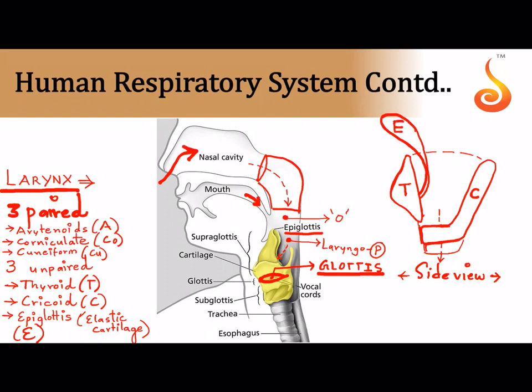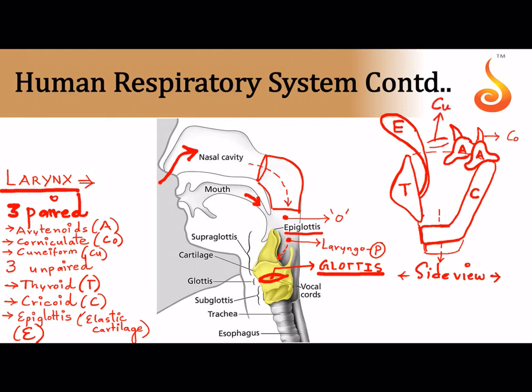And then from the cricoid cartilage, sitting on top of the cricoid cartilage, you have these two. Now this side, as well as one on the other side, is referred to as the arytenoid cartilage. So let me call this A. So A is paired, as you can see. And sitting on top of the arytenoid cartilage, there are two horn-like cartilages, which are referred to as the corniculate. Okay, and in the wall of the larynx, which you cannot very clearly identify, there will be paired cartilages, which are referred to as the cuneiform cartilages.